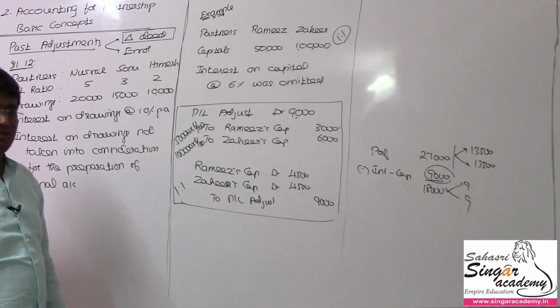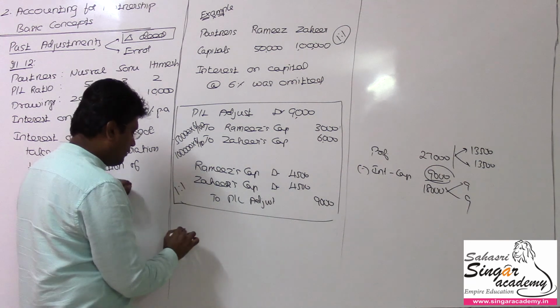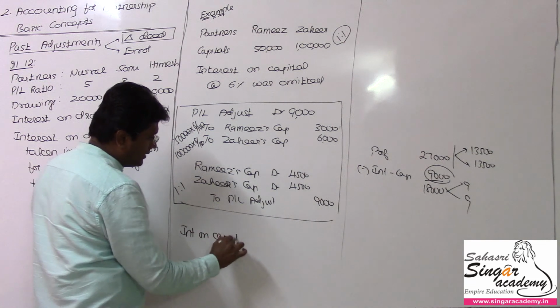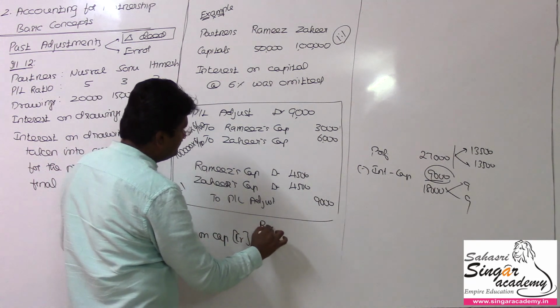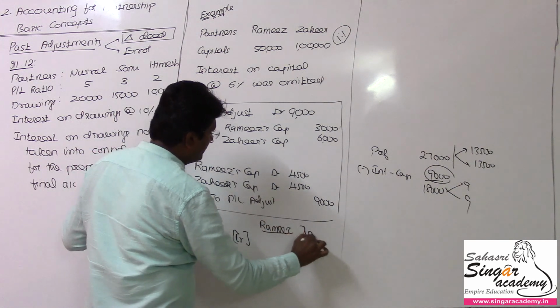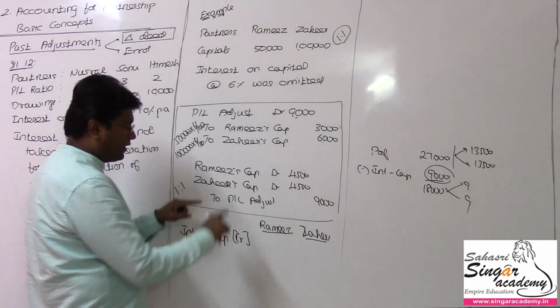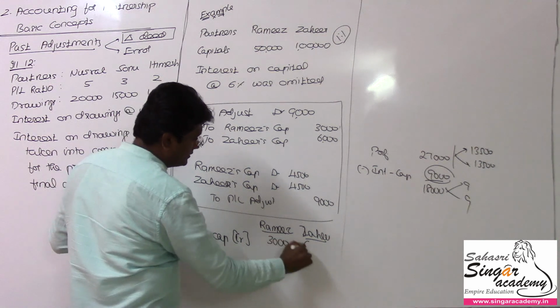The other way is very simple. What happened? What should have happened? So we have to credit their account with the interest on capital, right? Credit their account. For whom? Ramesh and Jahir. Jahir, we have to credit him with what? Interest on capital. Interest on capital for Ramesh is 3,000, for Jahir is 6,000.